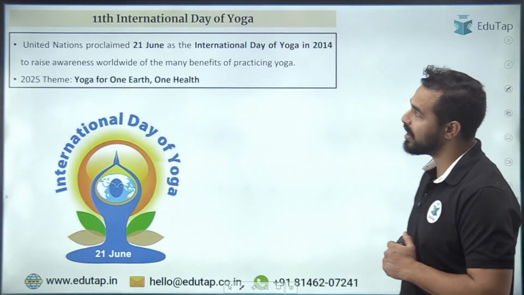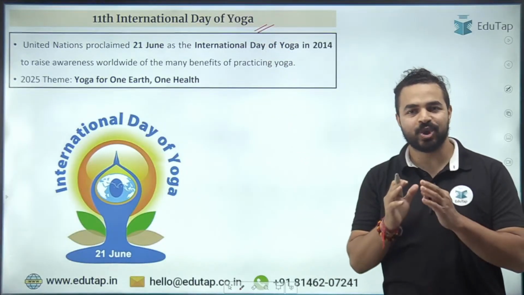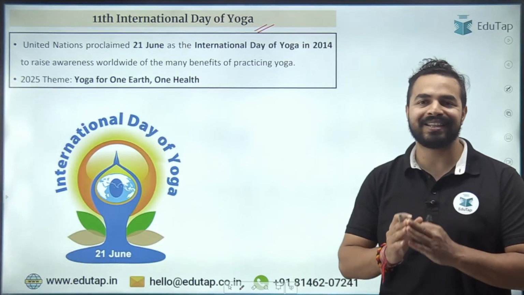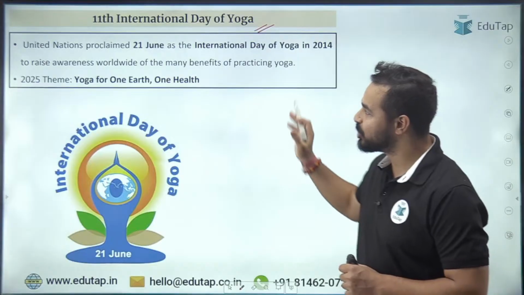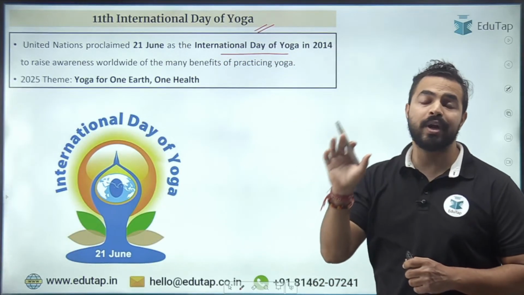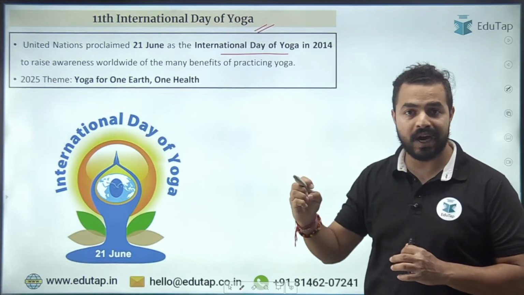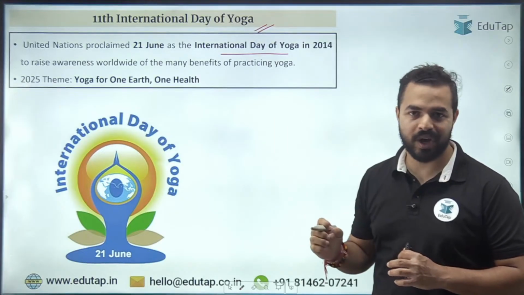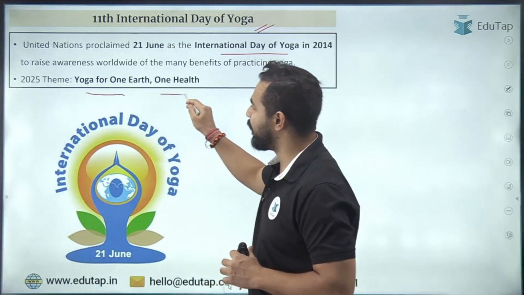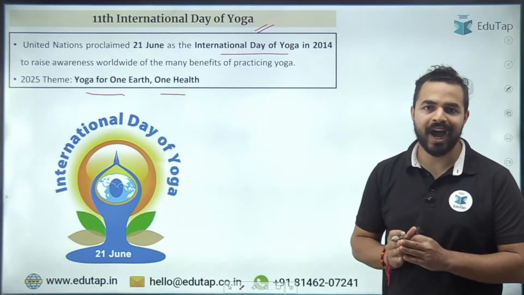Now the next news article is International Day of Yoga. We have already covered International Day of Yoga. So every year on 21st of June we celebrate International Day of Yoga, and in 2014 the United Nations adopted the resolution that we will start celebrating International Day of Yoga. Okay. And what is this year's theme? Yoga for One Earth and One Health. Yoga for One Earth and One Health. I hope this is clear.